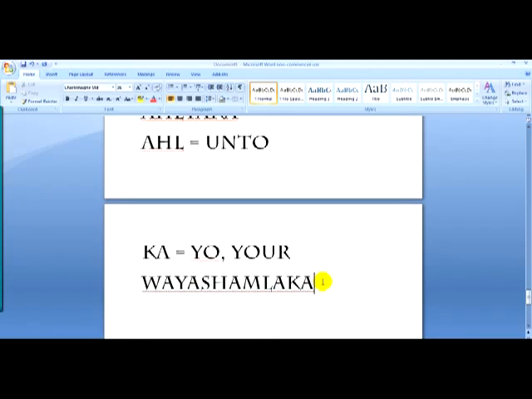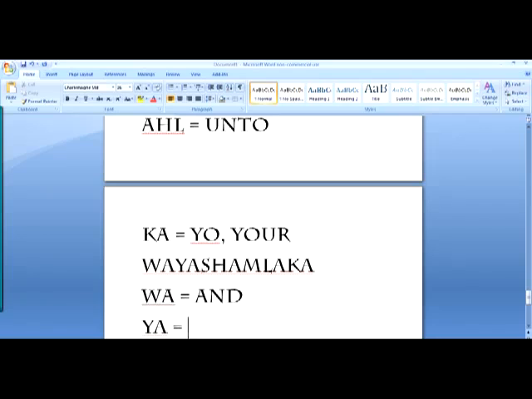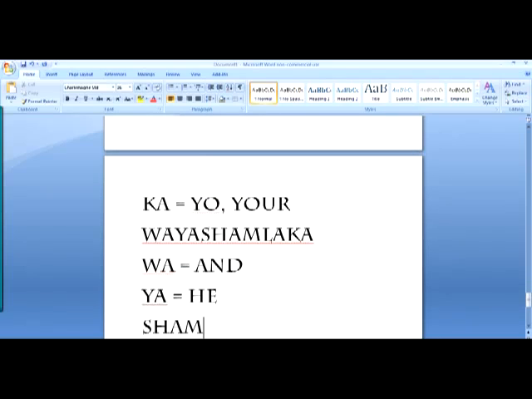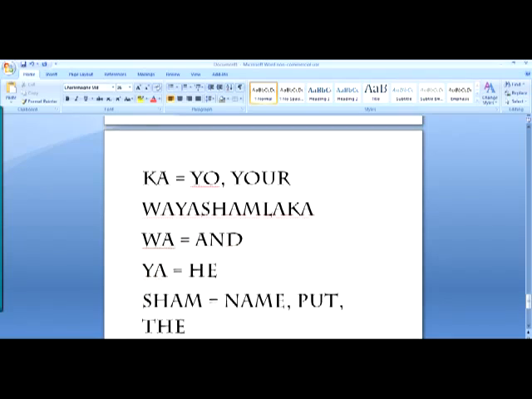And then you have Wayashamlaka, which the word wa at the beginning once again is and, Yah is he. Now the word Shum, right, is where you get the word name, right? You get the word name, put there, and in this case the word that's there is also to give. Alright, now this is Shem, where you get the name Shem from, which is one of Noah's sons. Now it means name. The word Shem means name. It also means put or there.